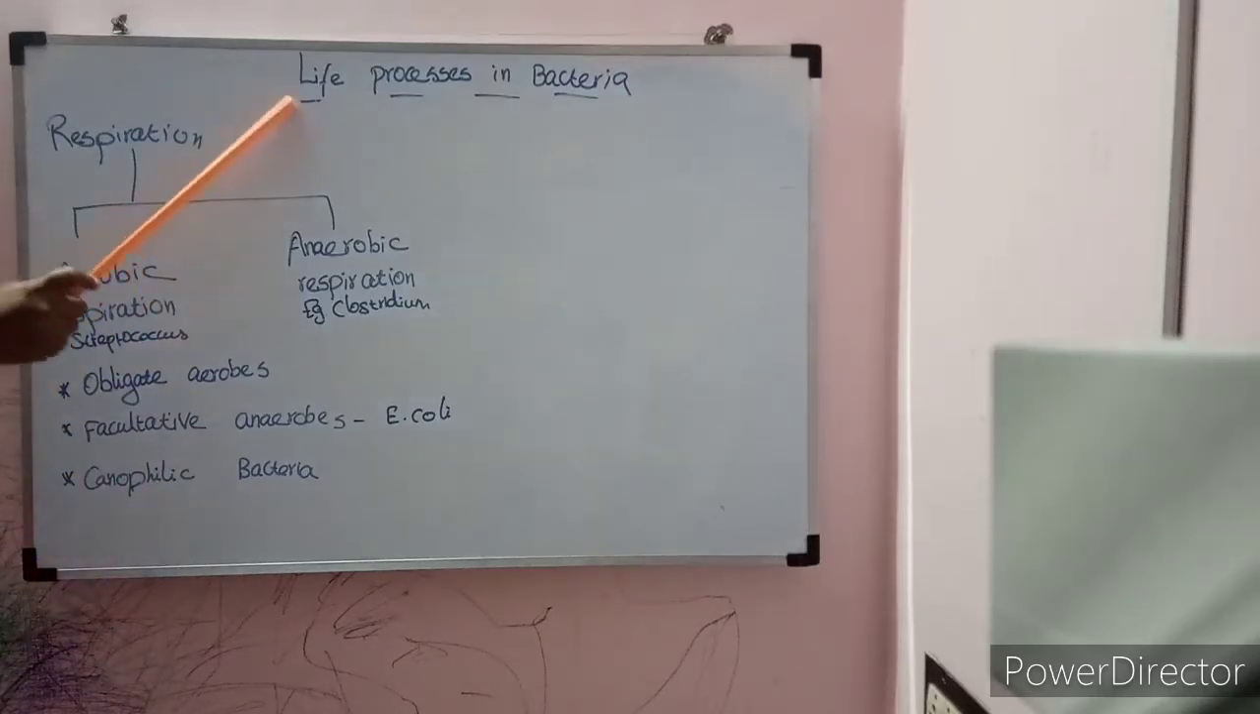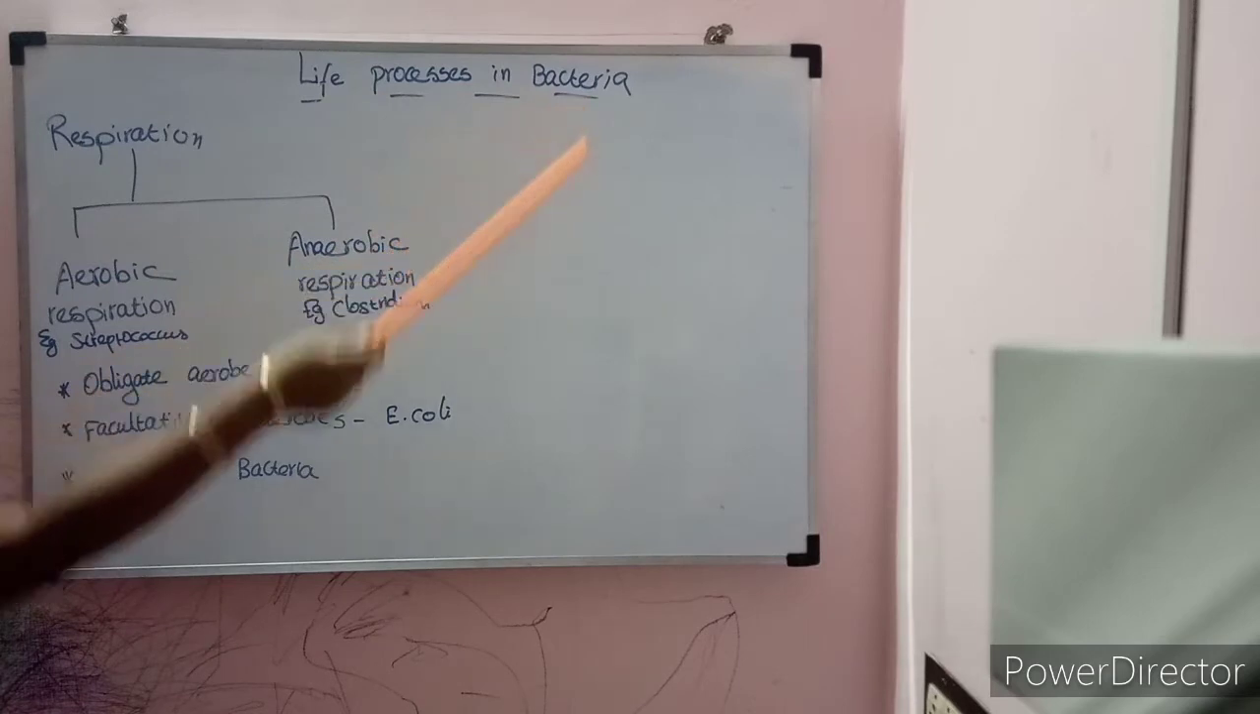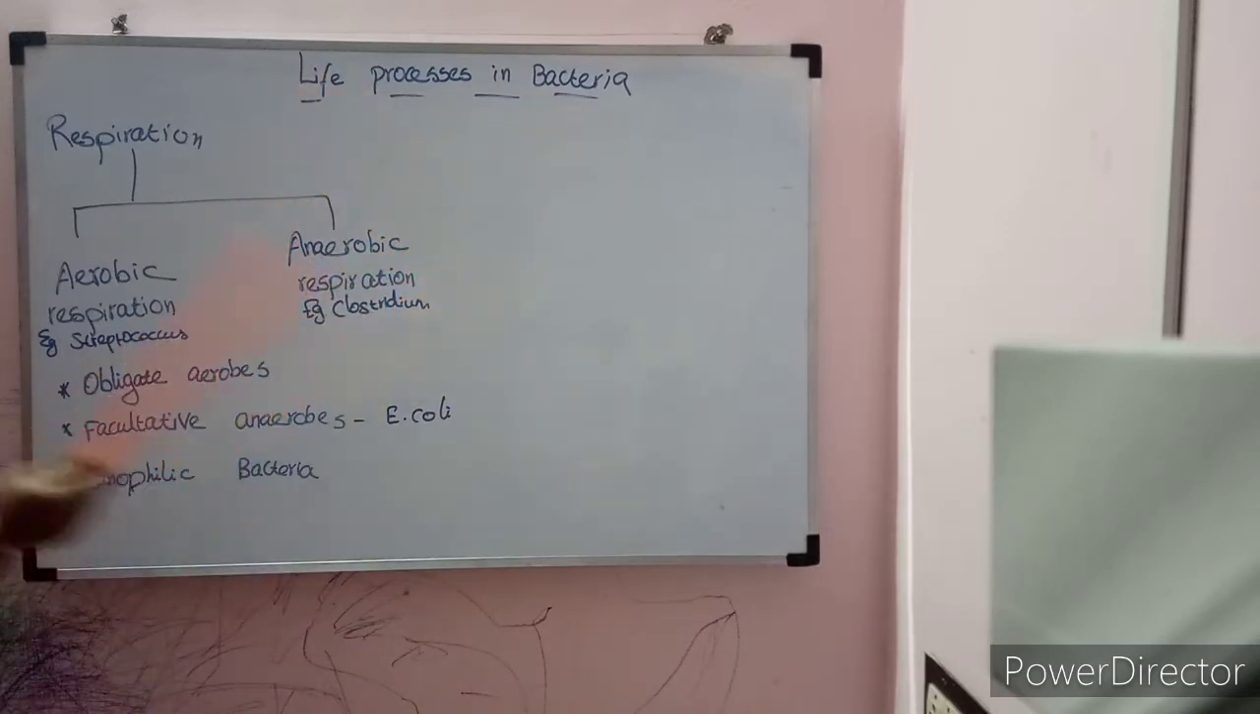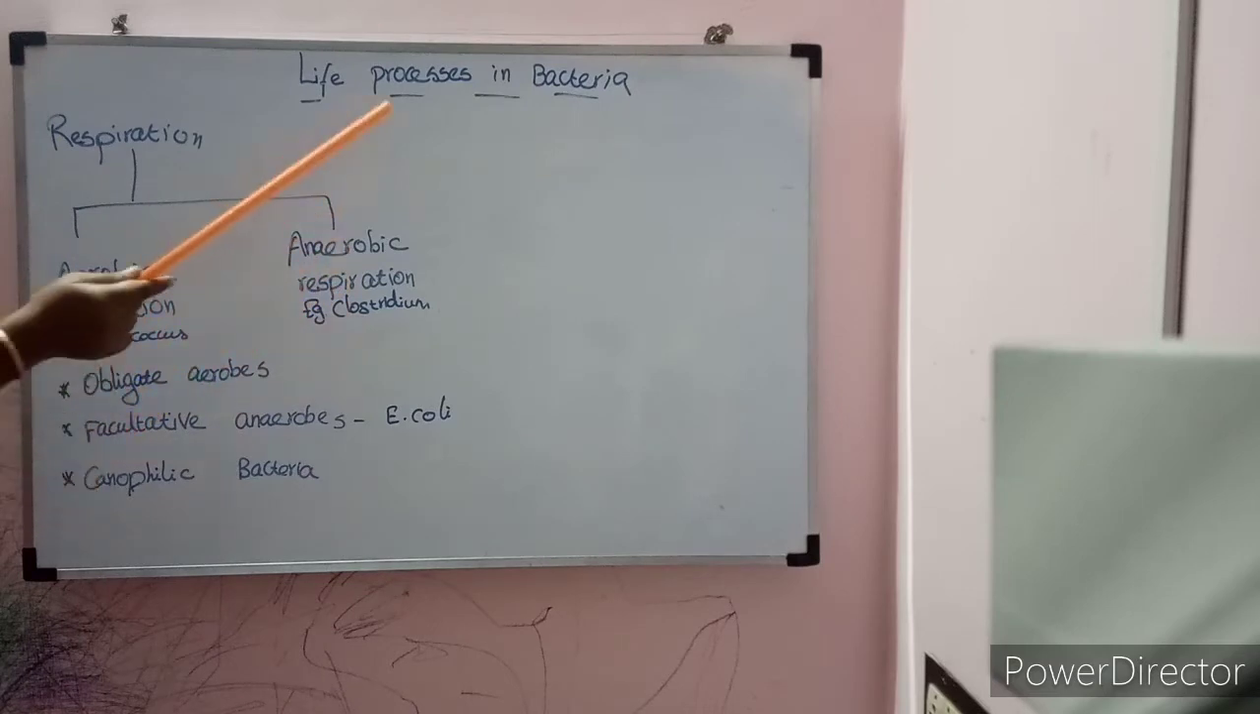Now we are going to discuss the life processes in bacteria. Under the life processes, we are going to discuss respiration, nutrition, and reproduction. First of all, we are going to discuss respiration. Two types of respiration are found in bacteria, that is aerobic respiration and anaerobic respiration.